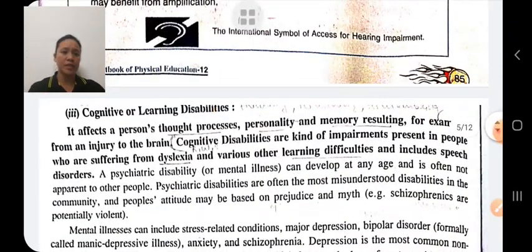Cognitive or learning disability is a neurological disorder in which the person faces difficulty in storing, processing and producing information.